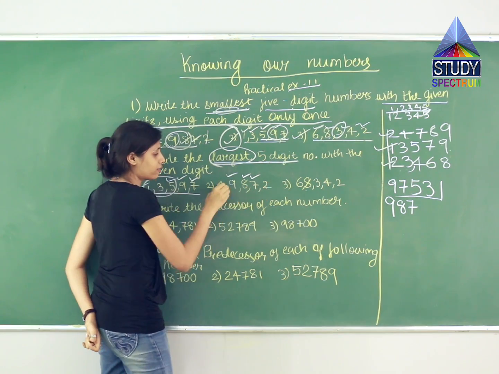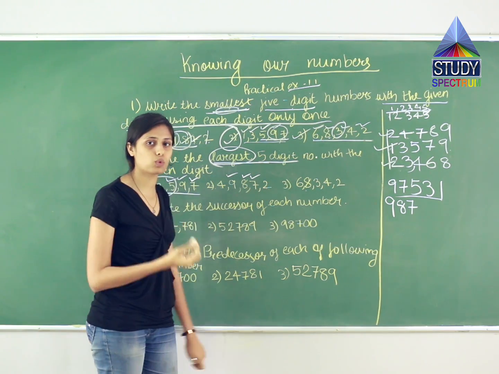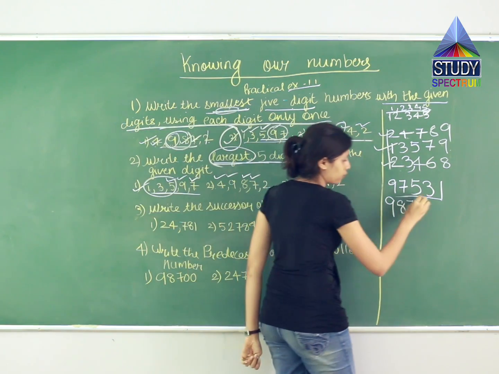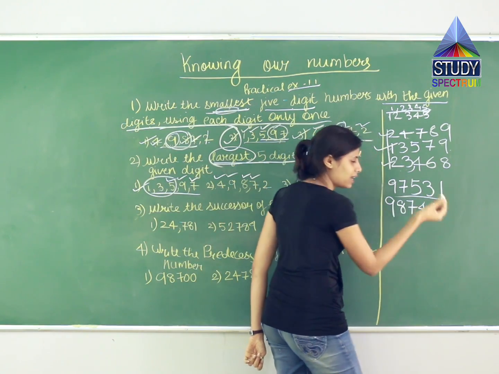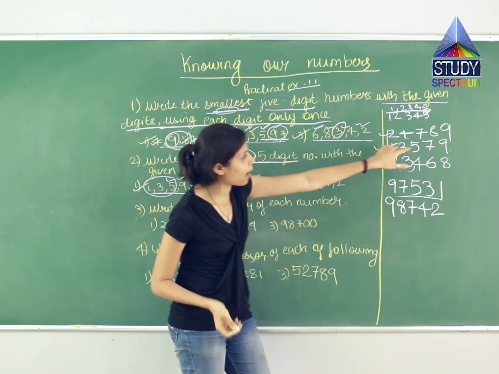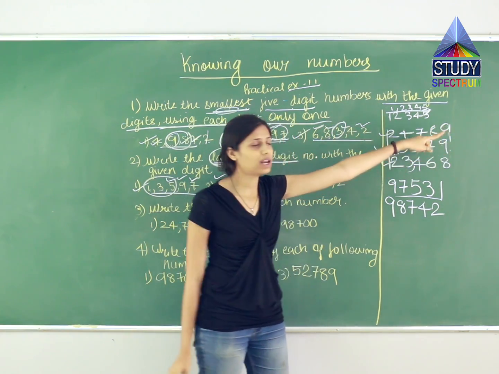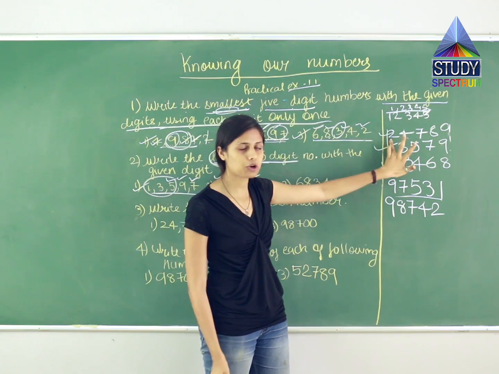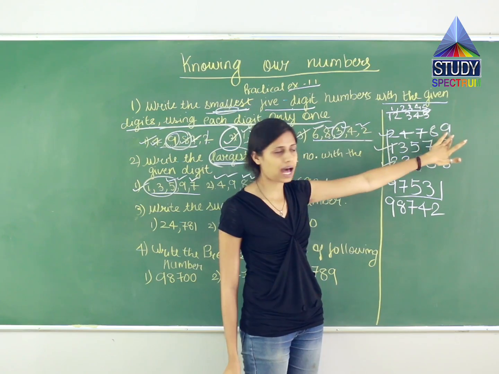Then it's 2 and 4. Which is the largest number from 4 and 2? It is 4. So I'll write 4 followed by the smallest number, which is 2. See, can you see, here 9 was the largest, so we wrote it last, because they are asking you for the smallest number. So the smallest number has to be written first, and the largest goes last.